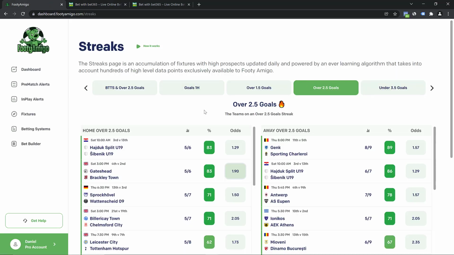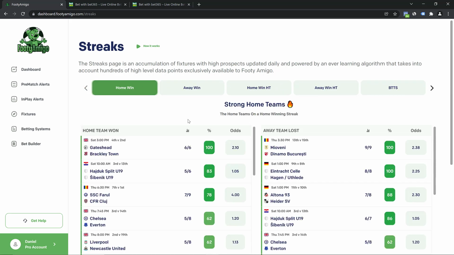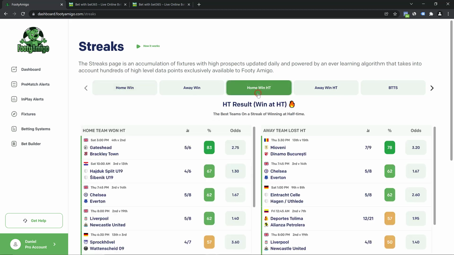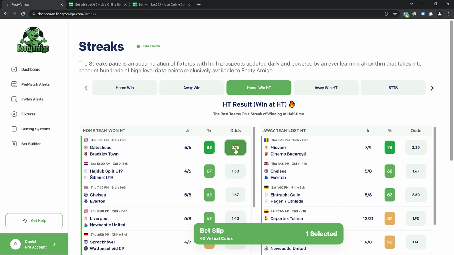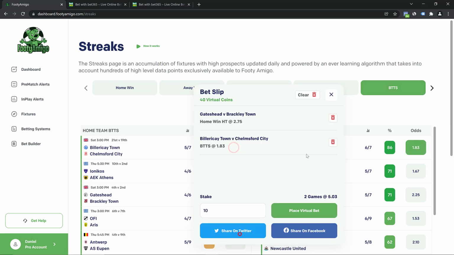So what you can do is you can come to any tab that you want, and you can look at the stats and the data and decide what bets you want to place. Some people might use this page to create an accumulator bet slip, such as adding games from each tab and then creating odds for themselves. For example, just those 2 games would bring me 5 odds. Now, it depends on you.